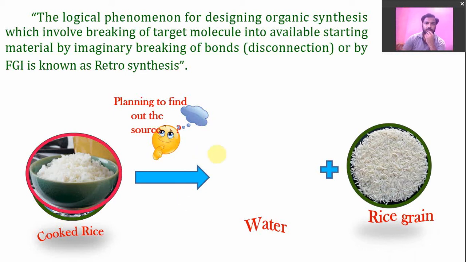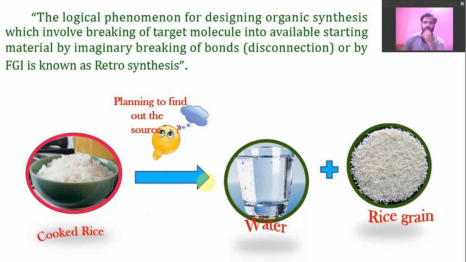It is the logical phenomenon for designing organic synthesis, which involves the breaking of a target molecule into suitable starting materials by imaginary breaking of bonds, that is also called disconnection, or by functional group interchange. It's called retrosynthesis.